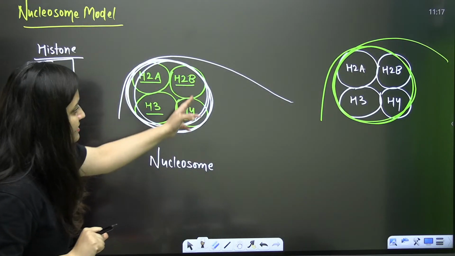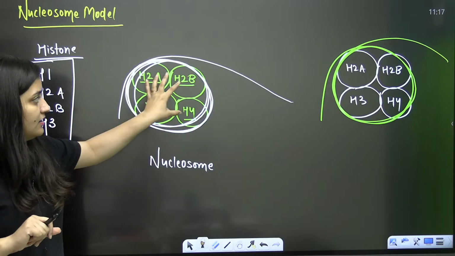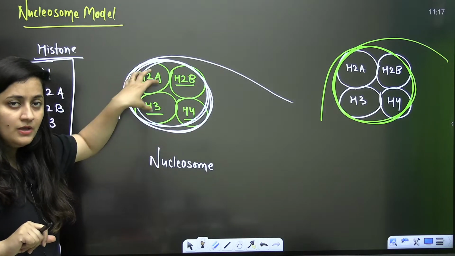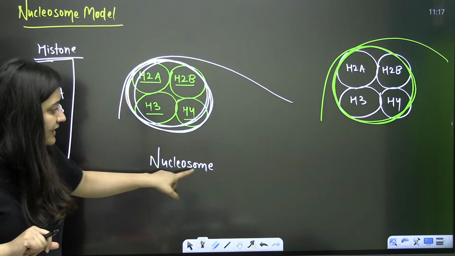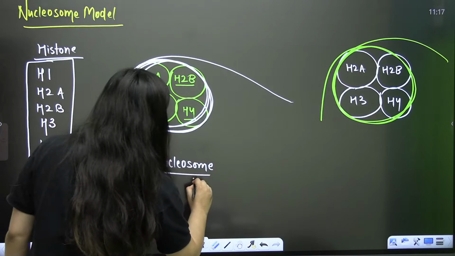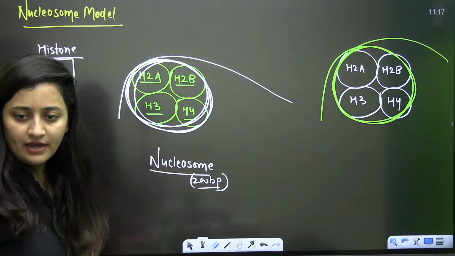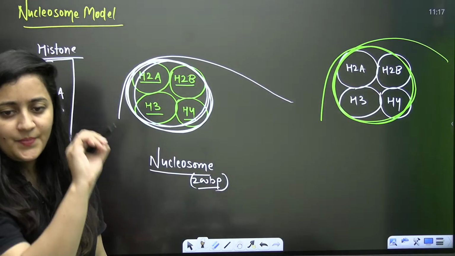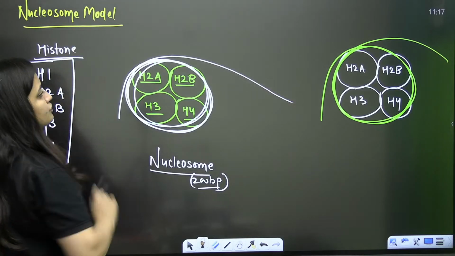When the DNA coils over this core, you call it a nucleosome, and this nucleosome contains near about 200 base pairs of DNA, imagine. So that's how the coiling will occur. This is the first stage, the nucleosome model.